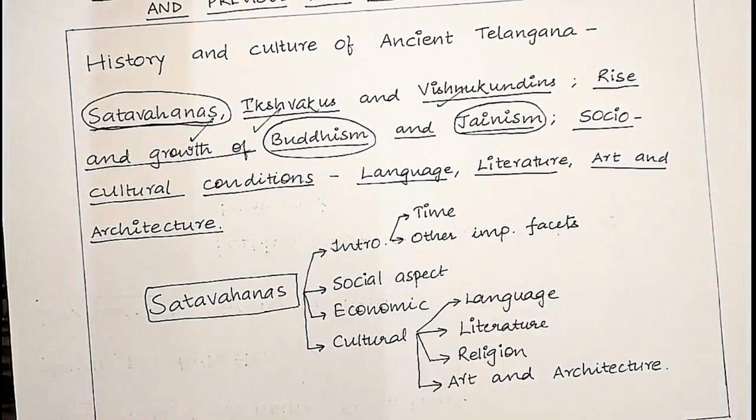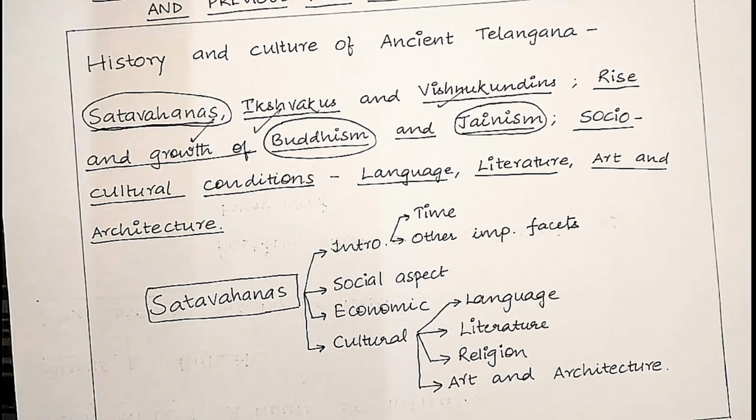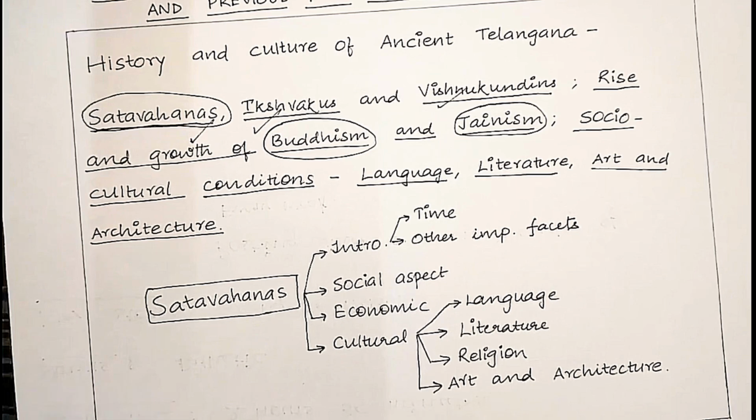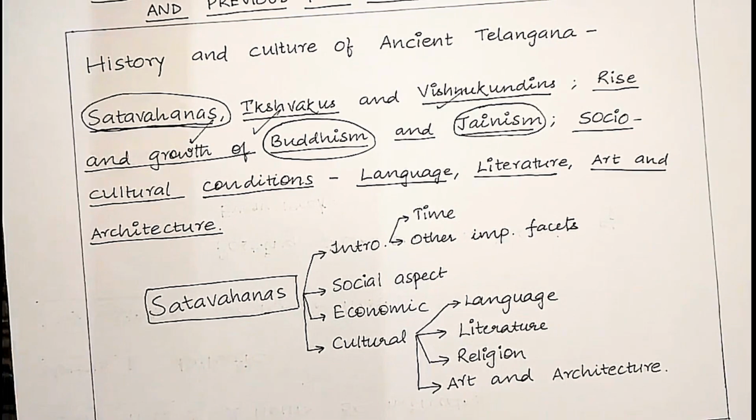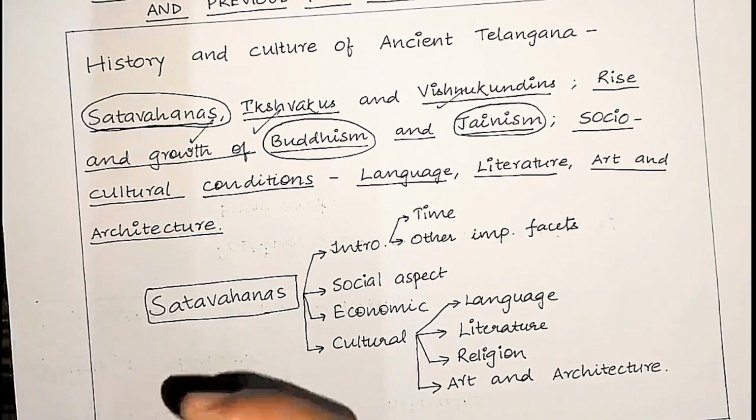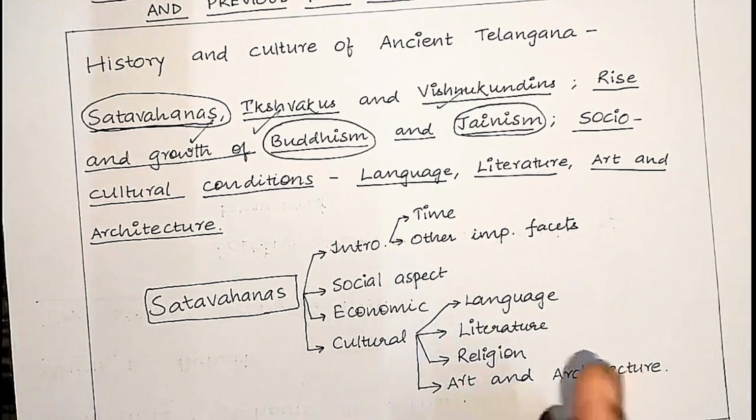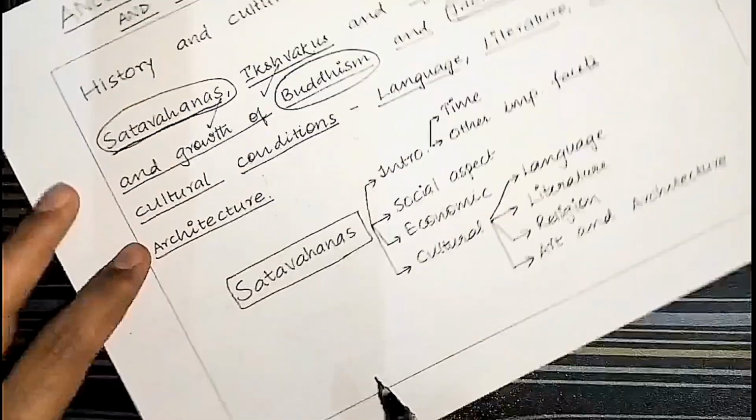As far as paper 2 is concerned, we have 50 marks for Indian history, 50 marks for Telangana history, and 50 marks for Indian and Telangana geography. So right now, this series which we are going to start deals with Telangana history, which is 50 marks.